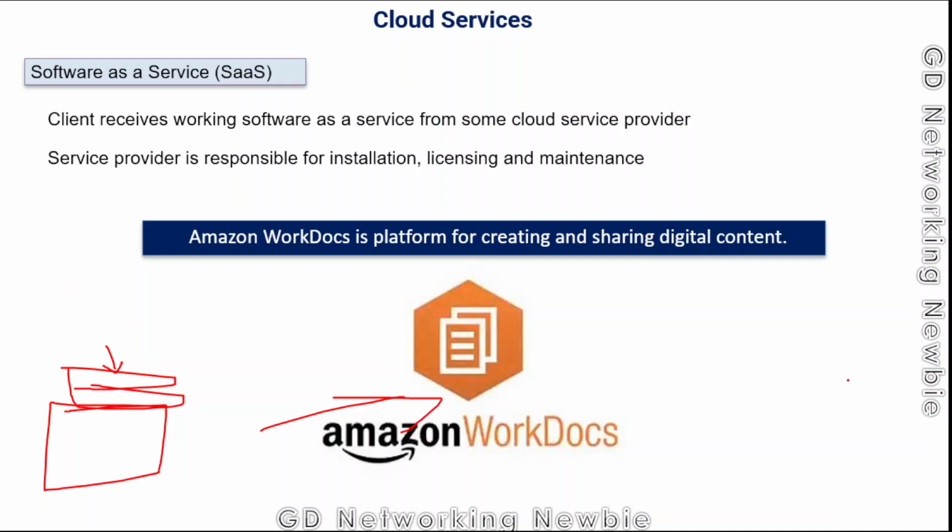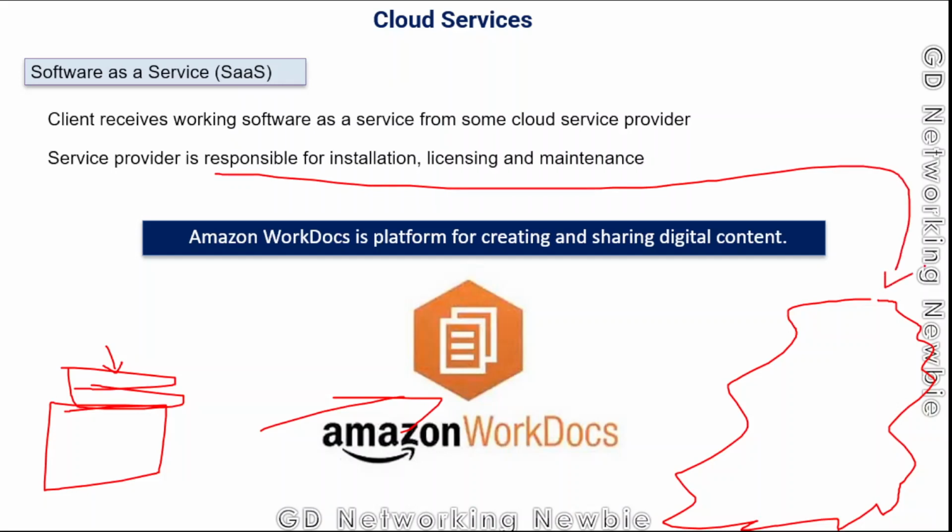But if we are getting this software as a service from some cloud service provider, let's say from Amazon, then all these things will be the responsibility of the cloud service provider, and we will only be interested in using that particular product. So that's the first service, which is software as a service.